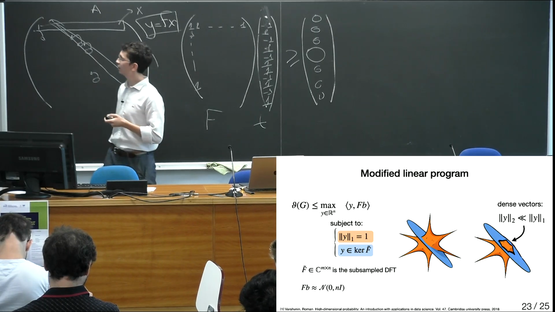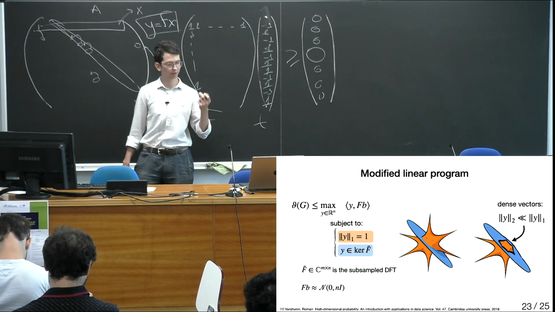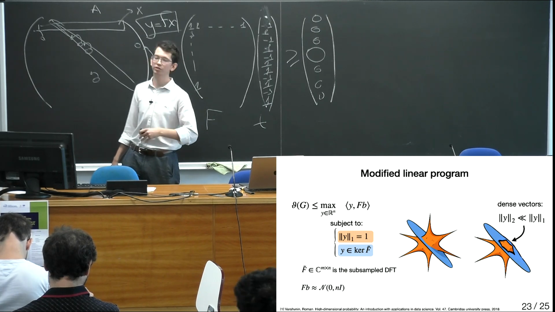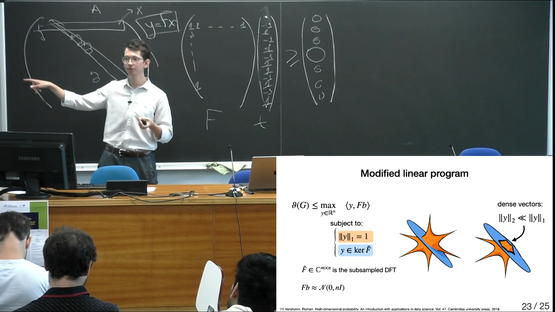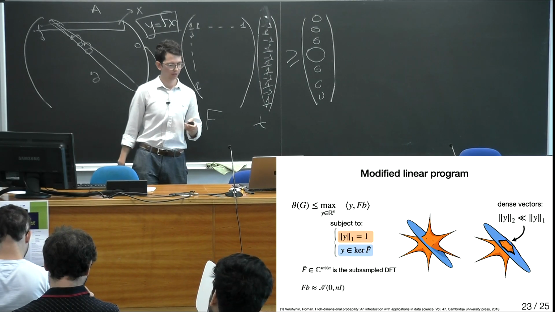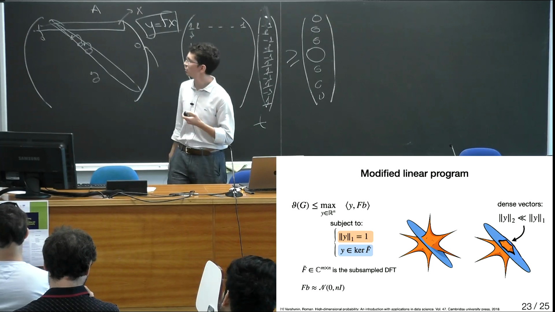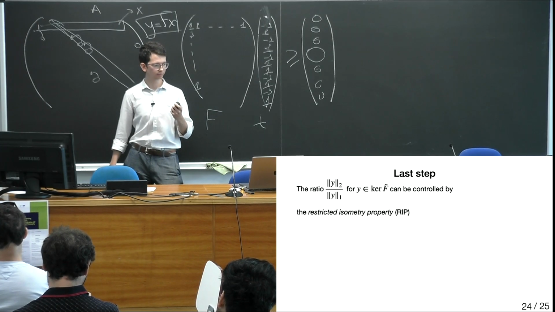Yeah, but okay, they are dense, but this subspace is not just a uniformly random subspace. It's a subspace from the subsampled DFT. So the last question we need to answer is how dense these vectors indeed are.